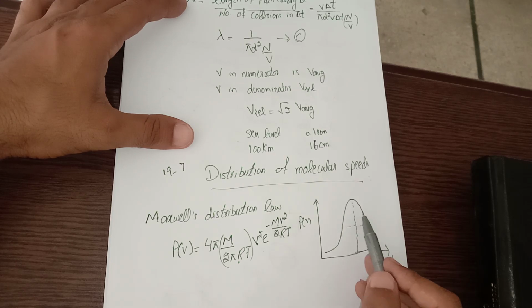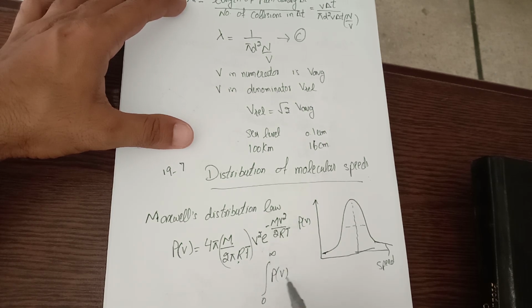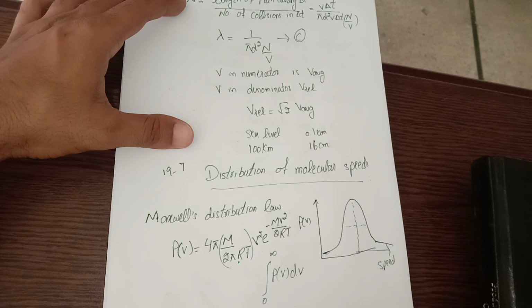Now as we know, integration means area under the curve. Let's say it starts from 0 and its tail touches the speed axis at infinity. Then integrating from 0 to infinity this distribution along with dV gives the area under the curve of this whole distribution.